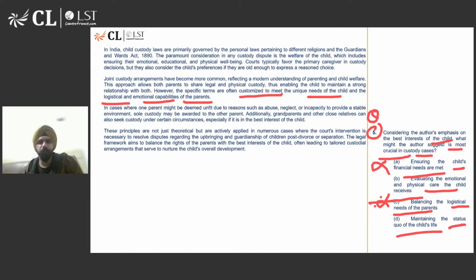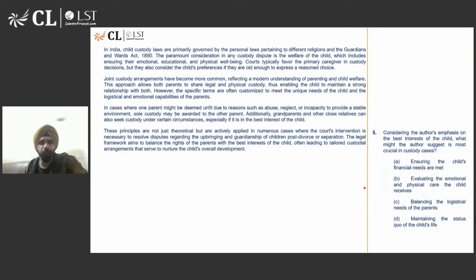So I believe when you look at the proximity with the paragraph, option B is the closest. Emotional and physical care of the child is right up there. It includes emotional, educational, and physical well being of the child. Paramount consideration, the top most consideration.